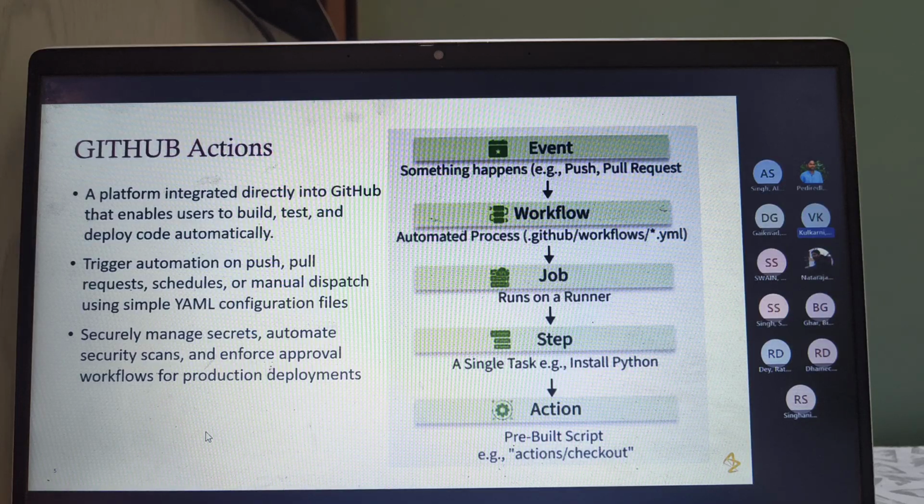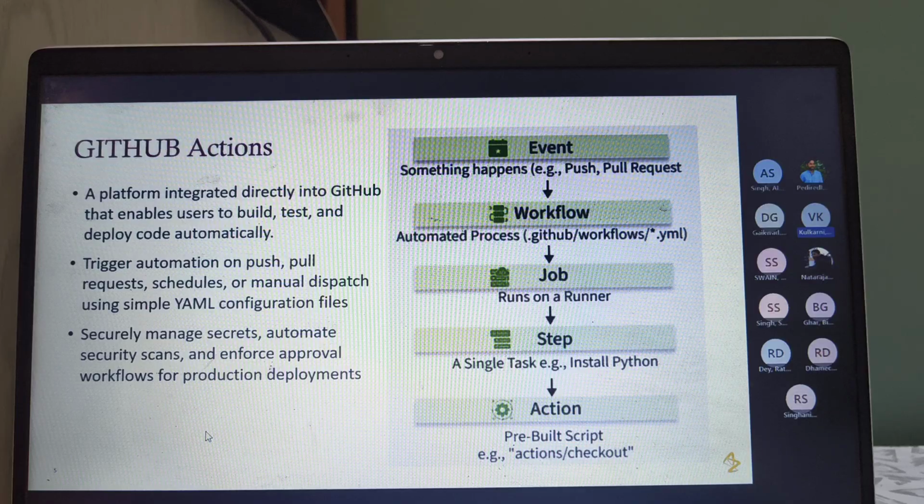So it will take a secret, it will check out a branch, it will push into a branch, it will do a proper comparison, it will take the files which have been changed and then it will run them sequentially. And all of this we have written. What we want to do, we can write in a shell script and then we can do it. So actions are going to help us in that. I'll also show you what actions we have written on our side.